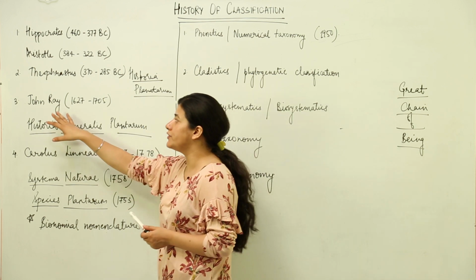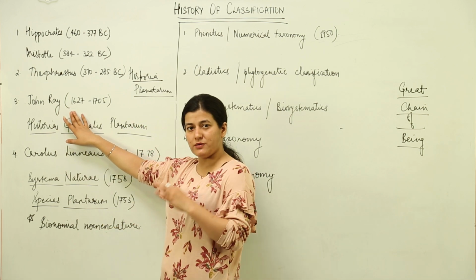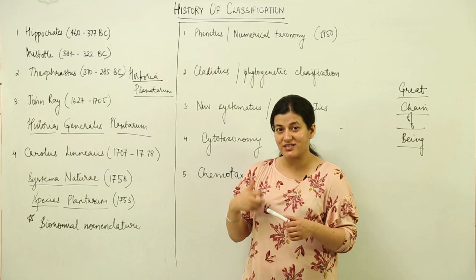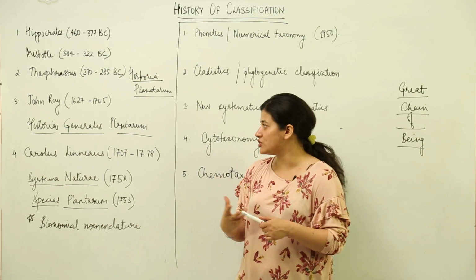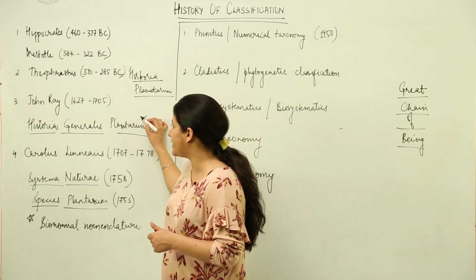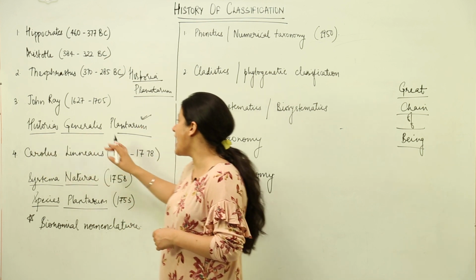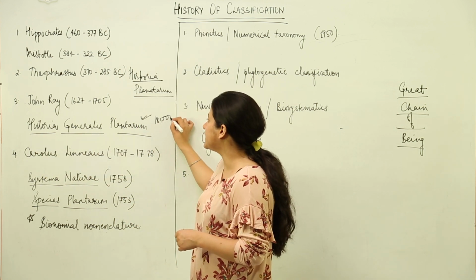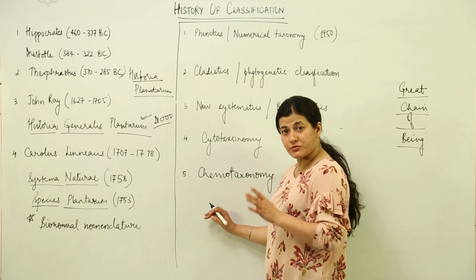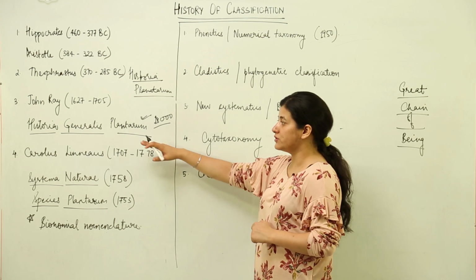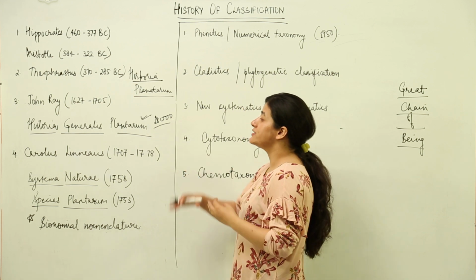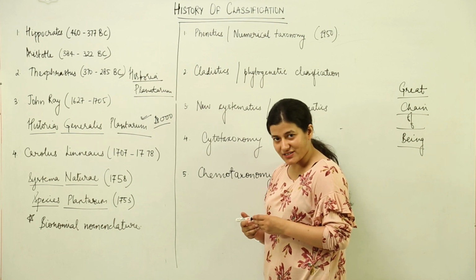Now next was John Ray. Now this person you have to remember, because he was the one who gave the term species, and on the basis of the affinities that are present between the species, he started understanding the classification mechanisms. John Ray had written the book Historia Generalis Plantarum, where he had mentioned as many as 18,000 species of plants. He had done such a holistic study, as much as 18,000 species of plants he had studied, and in this book he gave various criteria according to which he had classified the plants.